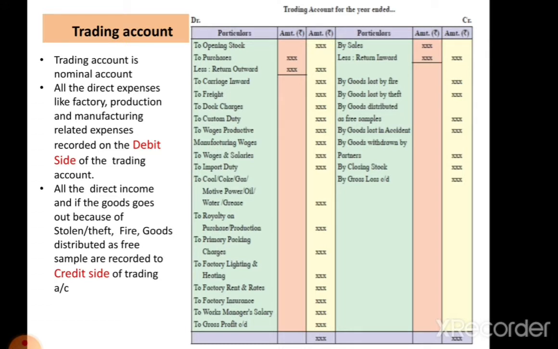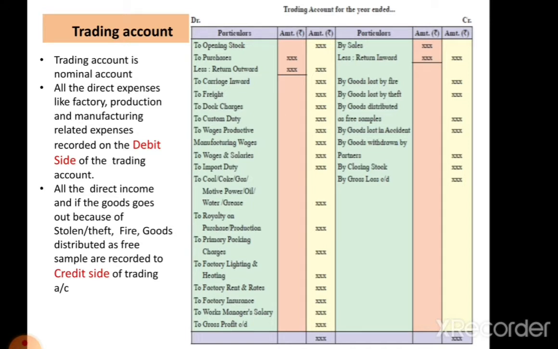So student, let's see the items which show on the debit side of the trading account one by one. First of all, there is the opening stock. The trading account always starts with the opening stock. That opening stock is the closing stock of last year. It becomes the opening stock of the current year. It is shown on the debit side of the trading account.